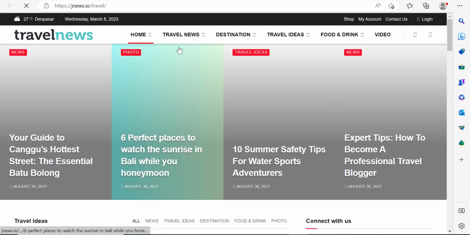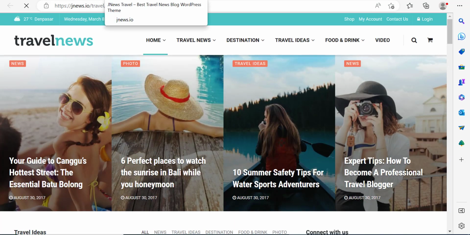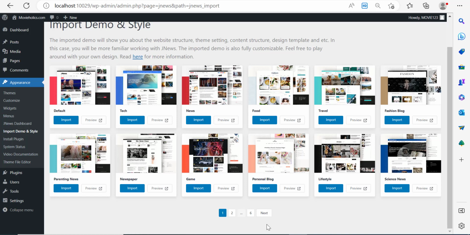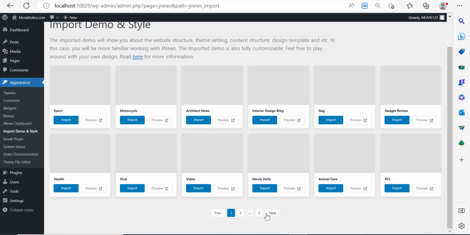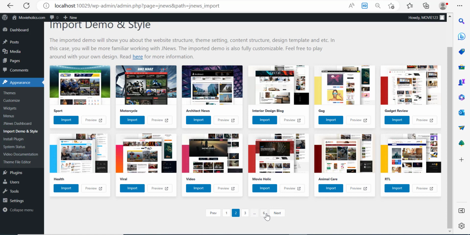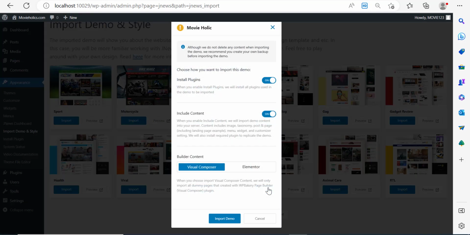So for example, let's say you have a travel blog, you can import a travel blog. So you have a lot of templates that you can use from here. Now I'm just going to go ahead and search for the movie, right? So here we have Movieholic, and I'm going to click on import.